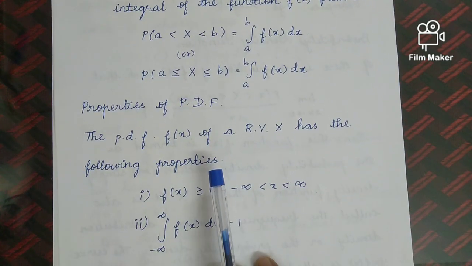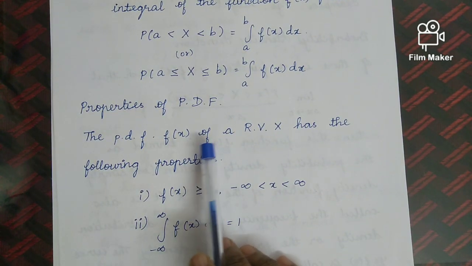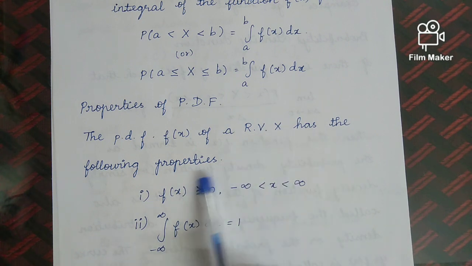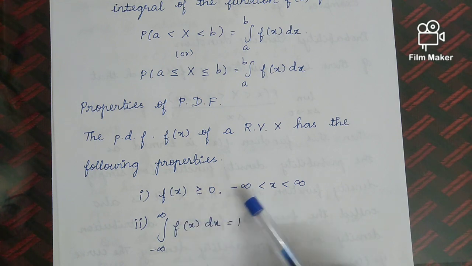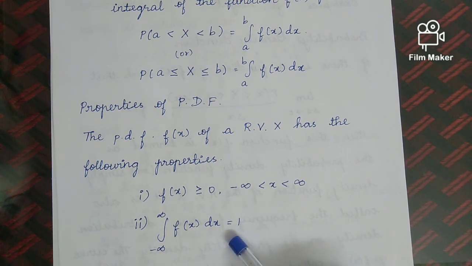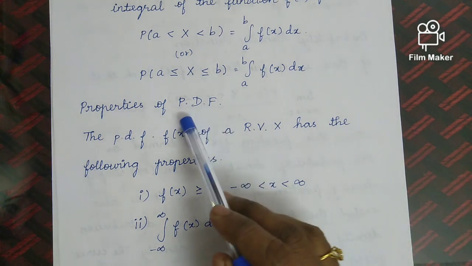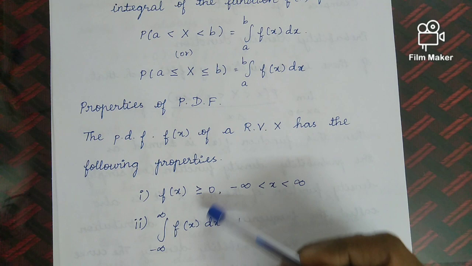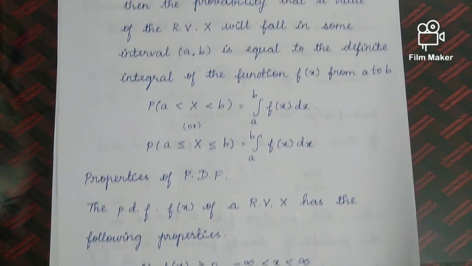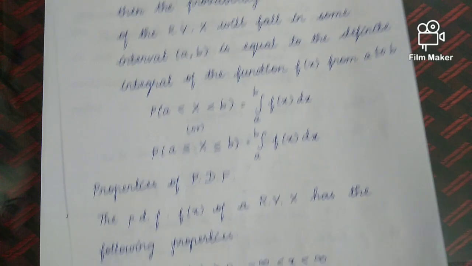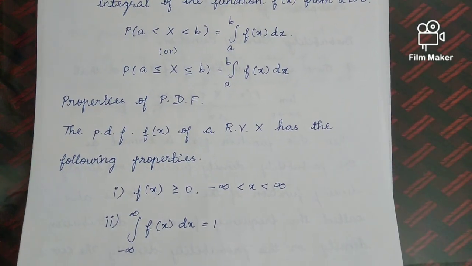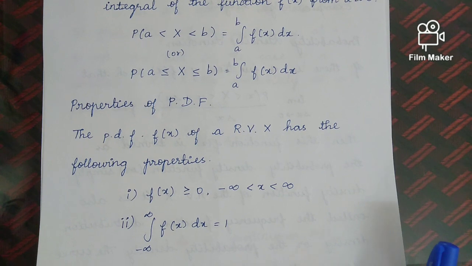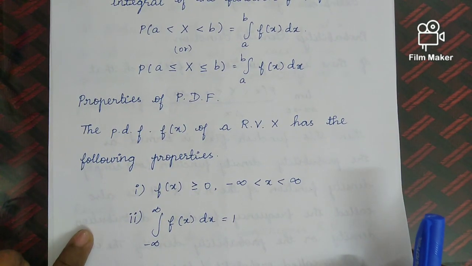Then properties of p.d.f. The p.d.f f of x of a random variable capital X has the following properties. Property 1 is f of x greater than or equal to 0 for minus infinity less than x less than infinity, and the second condition is integral from minus infinity to plus infinity f of x dx equal to 1. These two conditions are for p.d.f. In the same manner we have discussed for PMF, that is in the case of discrete random variable. It's a very important property.